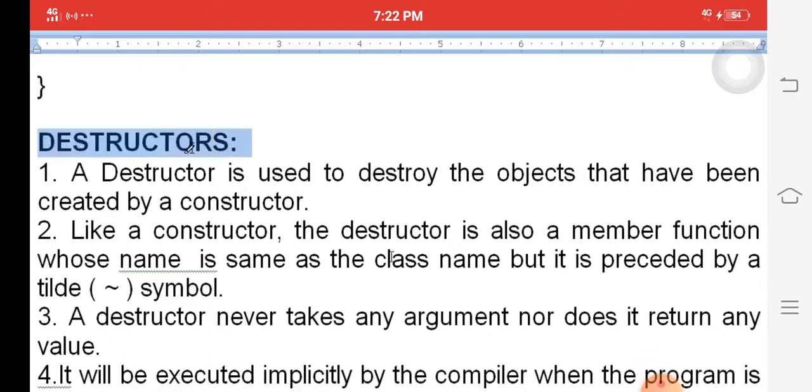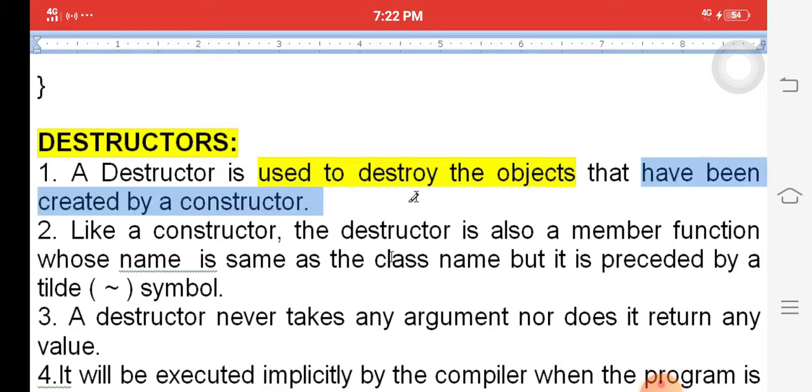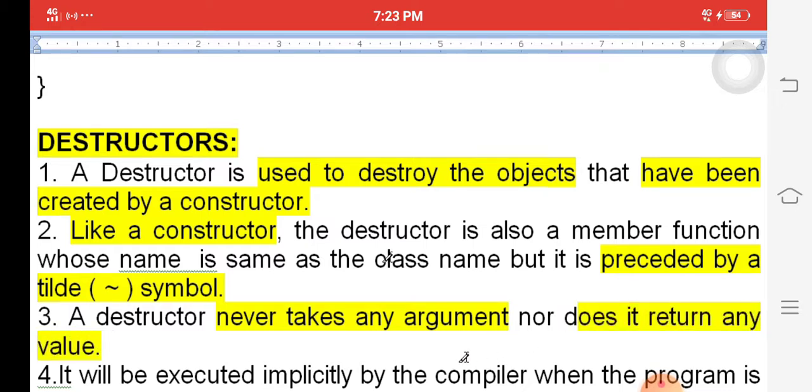Next, destructors. A destructor is used to destroy the objects once you have completed construction. Construction means creating, destruction means destroying, that means removing. It is similar to a constructor, but it is preceded by the tilde symbol. It is similar to the constructor name, but with the prefix tilde symbol. It never takes any arguments and never returns any value. Constructors accept values but do not return values, but destructors never take values and never return values.